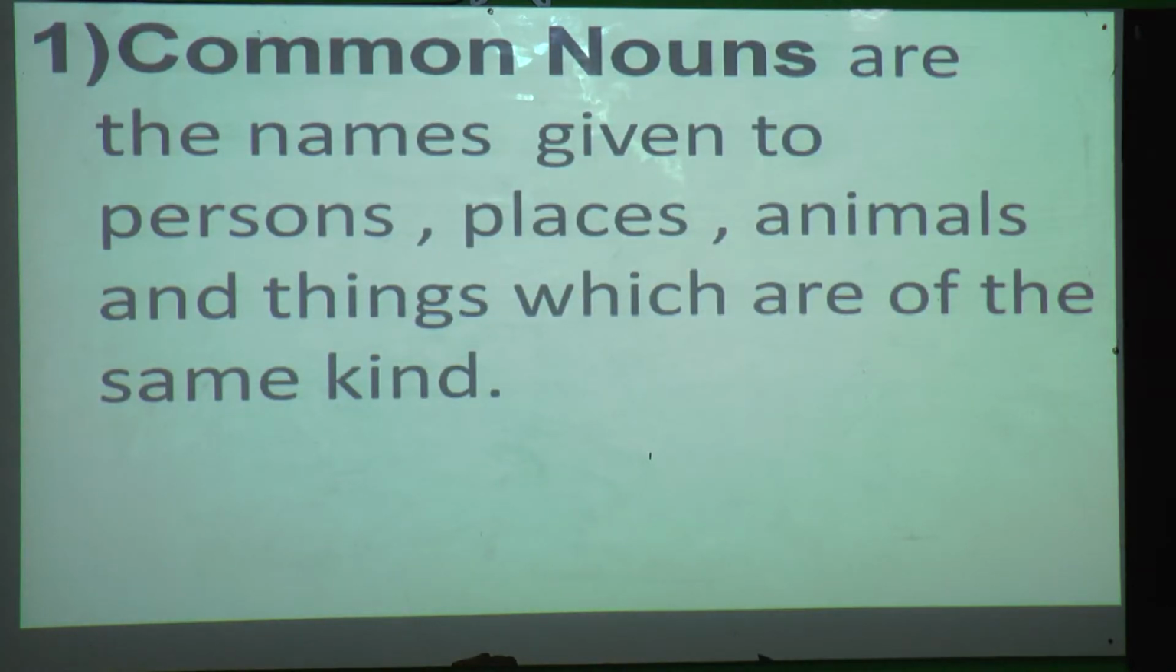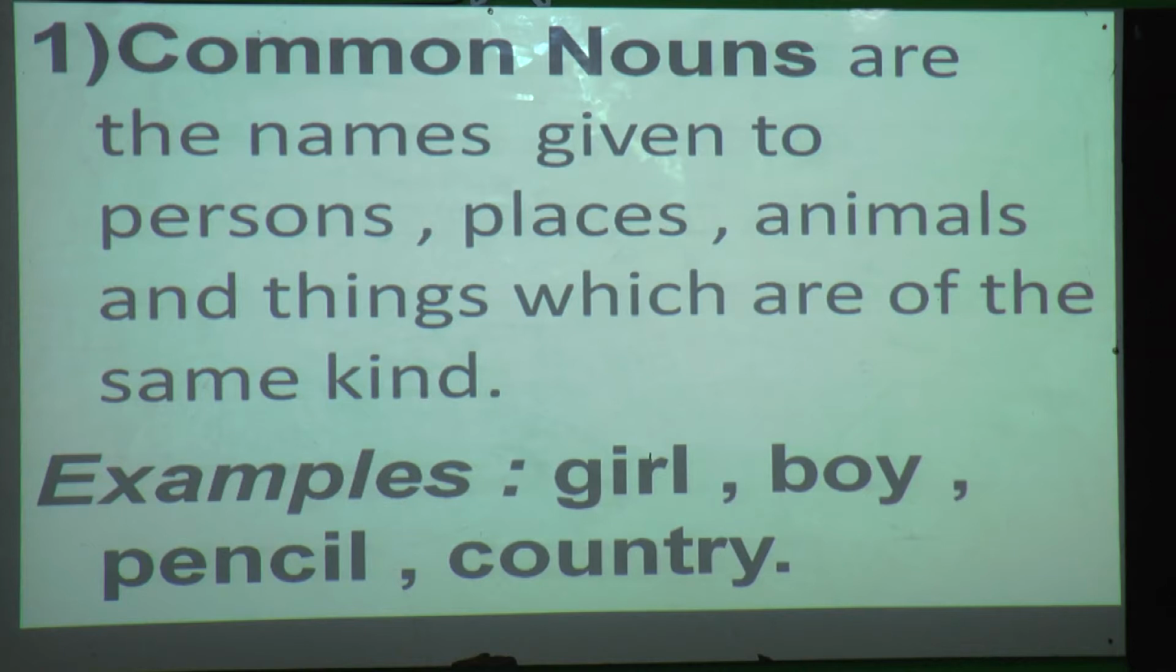Common nouns are the names given to persons, places, animals and things which are of the same kind. This is the definition of common noun, which you will find on page number 20 in a pink block. Now students, you have to look on the screen, don't look in your book. Again I will repeat, what is common nouns? Yes, read along with me. Common nouns are the names given to persons, places, animals and things which are of the same kind.